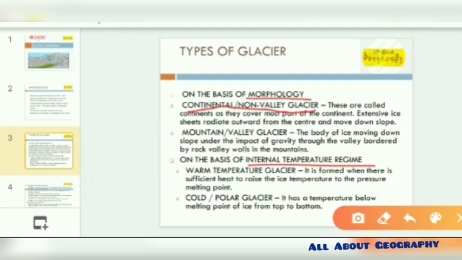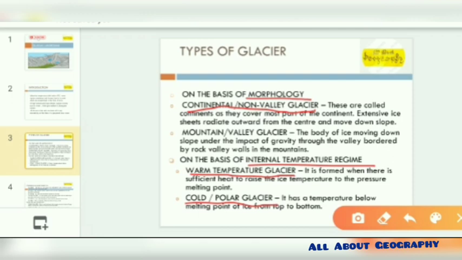The other type of broad classification which I have told is the internal temperature regime. In this internal temperature regime, we have two further classifications, that is the warm temperate glacier and the cold polar glacier. Now at first we are going to think, what can be the warm temperature, because a glacier will be formed only in areas where it is cold,